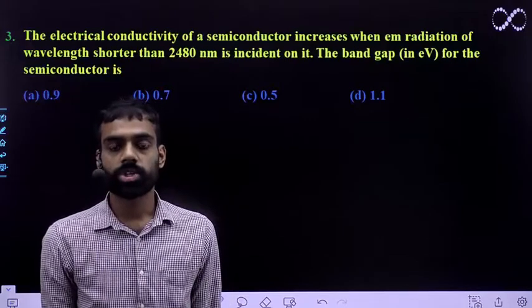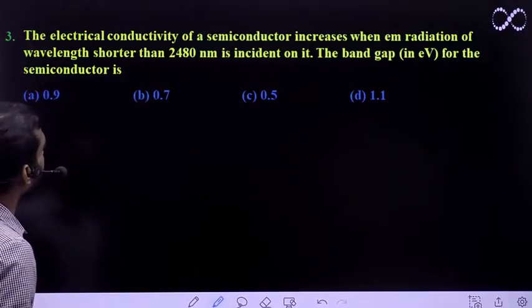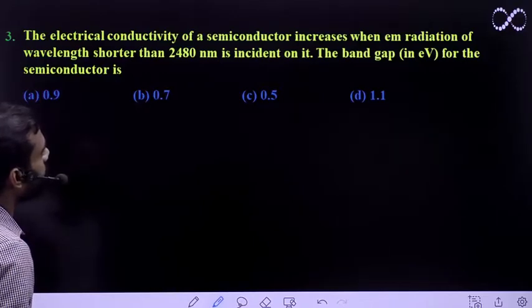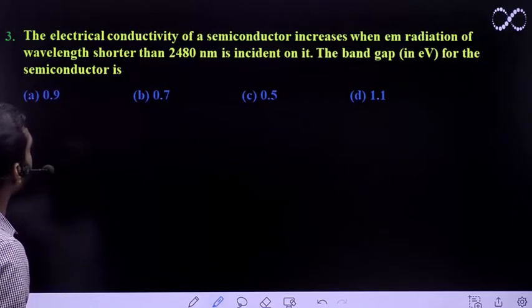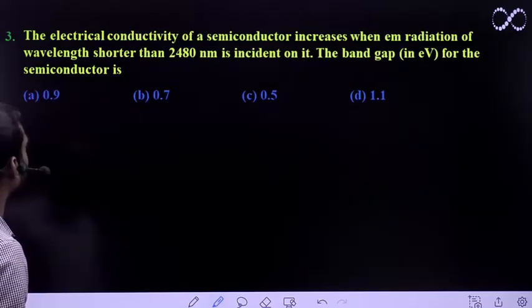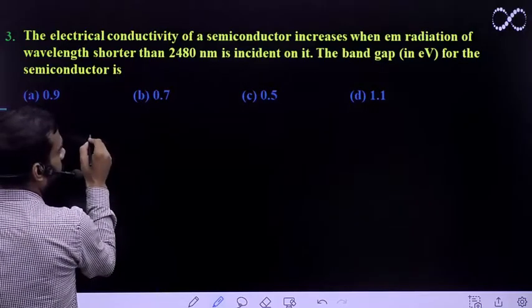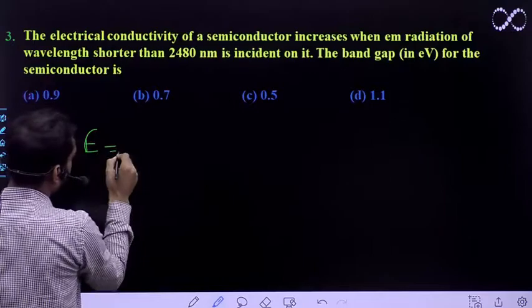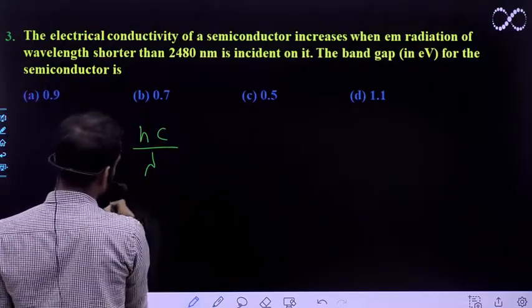Hello students, let's look at a question. The question says: the electrical conductivity of a semiconductor increases when EM radiation of wavelength shorter than this is incident on it. The band gap in electron volt for the semiconductor is? So all of you know the formula, right? The energy of the band gap will be equal to hc upon lambda, or you can say like